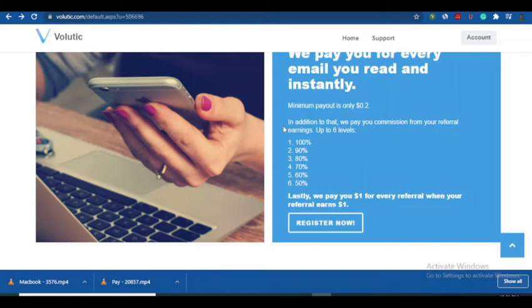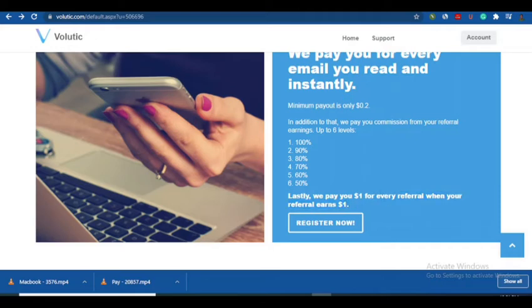In addition to that, they also offer a high level of commission. Like you can earn up to 6 levels. We have the 100 percentage, 90, like that. And lastly, they will pay you $1 if any of your referrals earns $1.